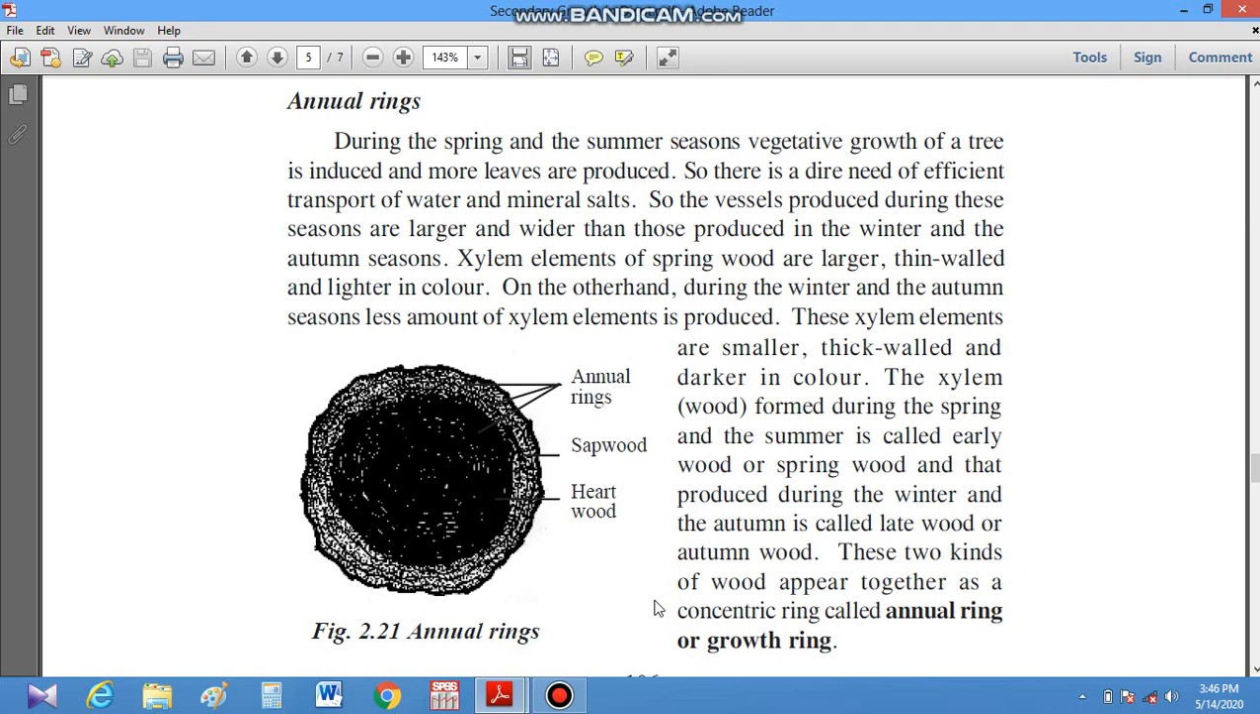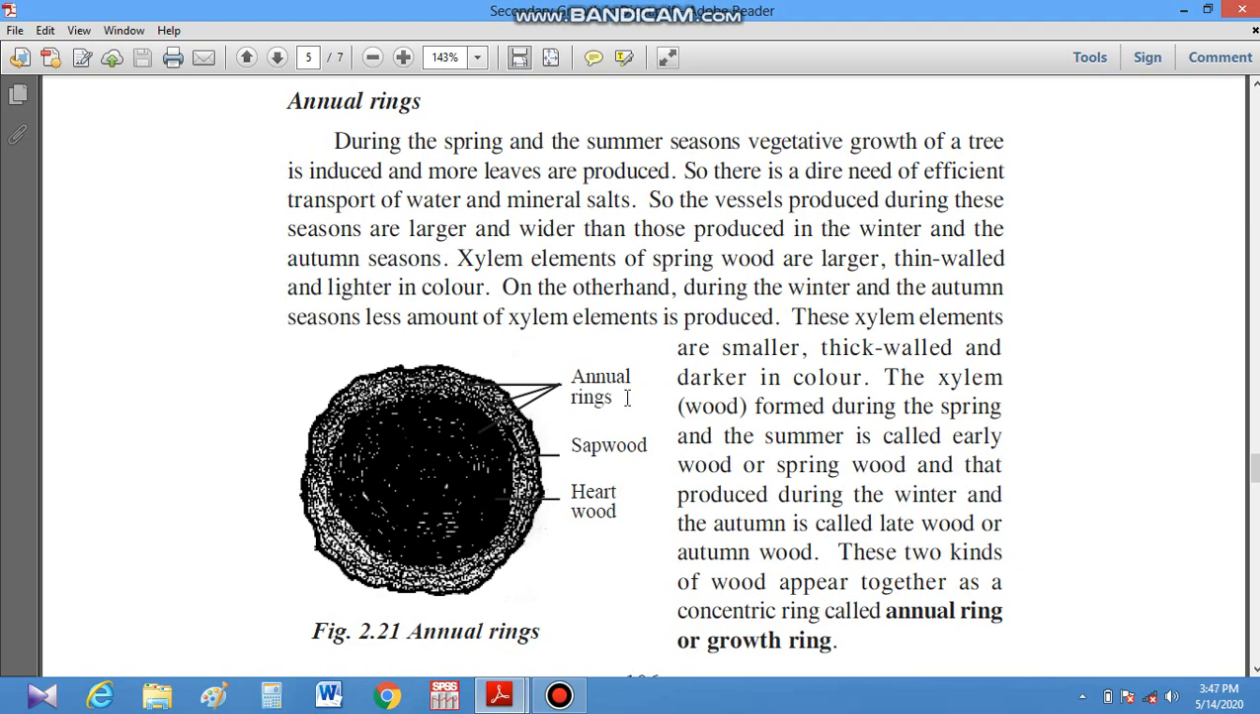And spring wood and autumn wood collectively are called annual rings. These are called annual rings. These are the demarcation that there is secondary growth in spring season and autumn season.